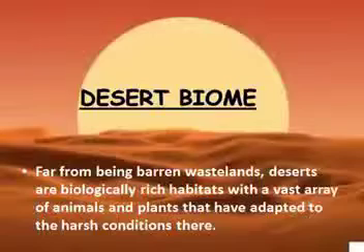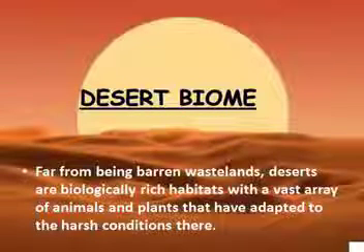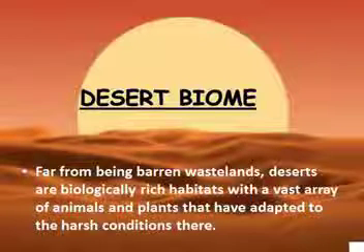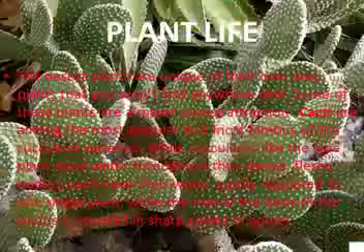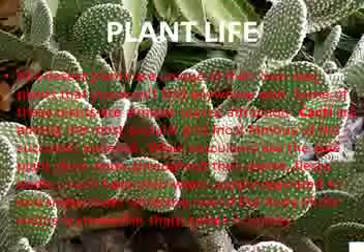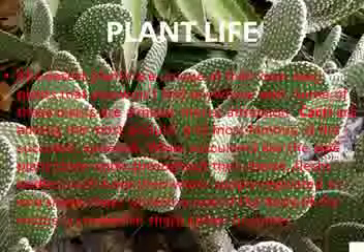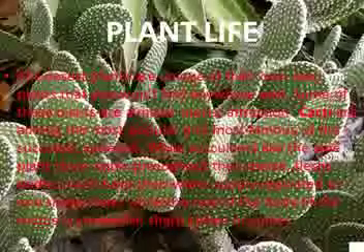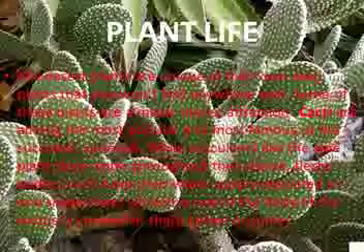Deserts are biologically rich habitats with a vast array of animals and plants that have adapted to the harsh conditions there. The plant life of the desert is unique in its own way. Plants that you won't find anywhere else. Some of these plants are major tourist attractions.